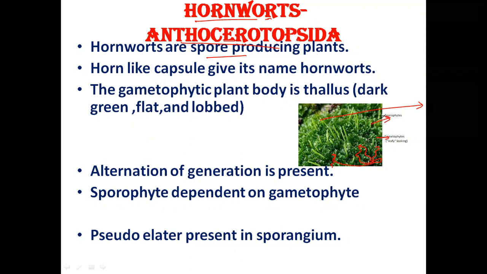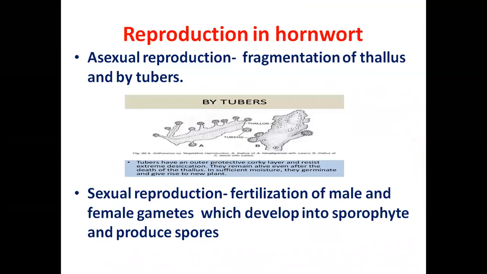The gametophyte produces food and the sporophyte is dependent upon the gametophyte for nutrition, and pseudoelaters are present in the sporangium, so the dehiscence of capsule can take place.